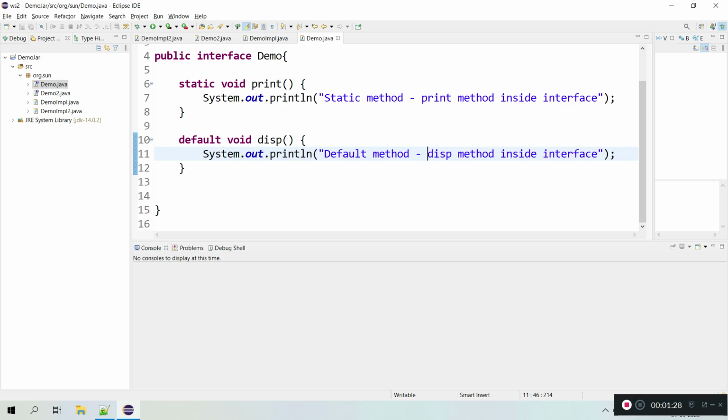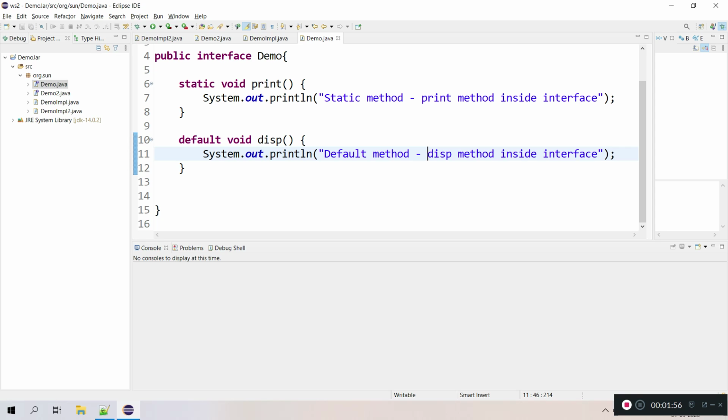That is reusability, and the private scope is not exposing it outside. The same behavior and functionality we can use inside an interface, so if you introduce a new private method, it is not going to impact the implemented classes.